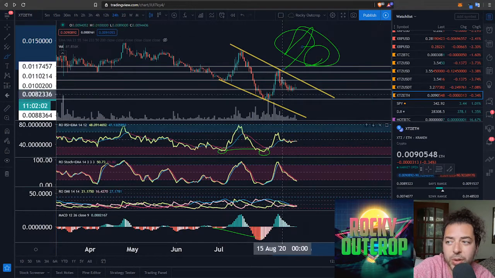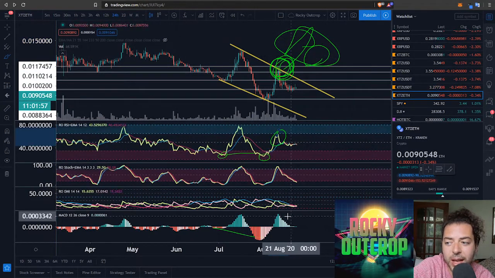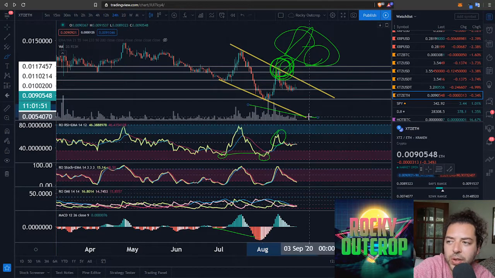What do we have on the go? Do we have bearish hidden continuation divergence here on this one? We don't have that. We kind of maybe do on the MACD, but I don't think so. You can maybe check that out yourself. And we have a diminishing volume profile over here.